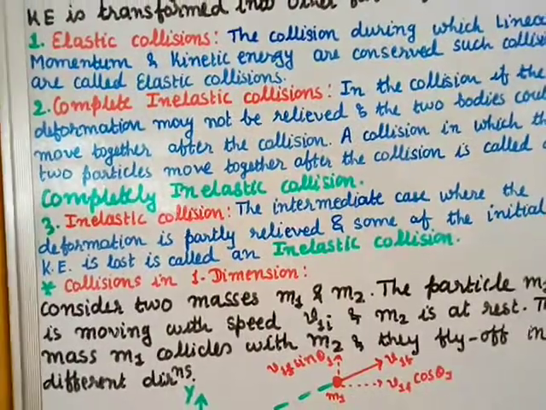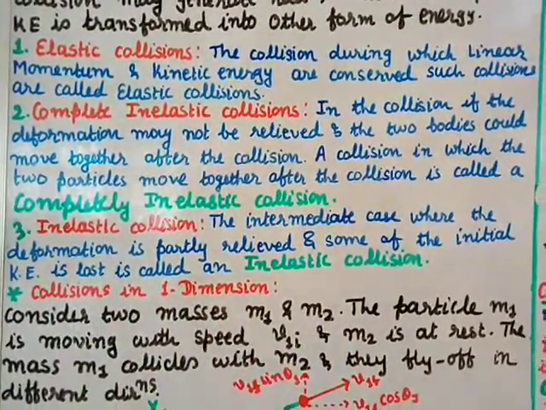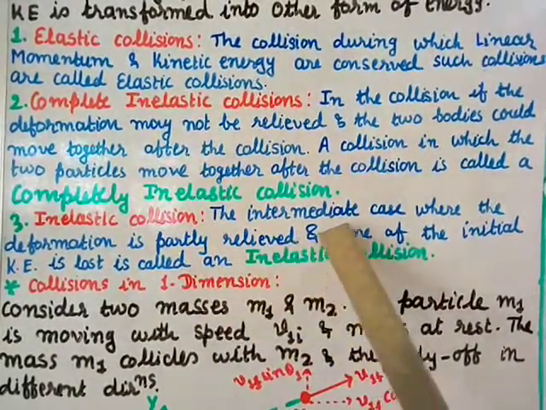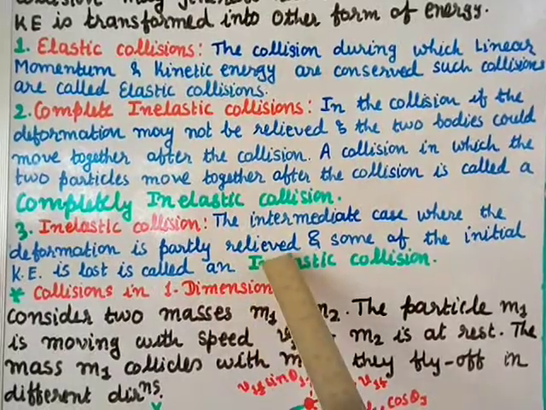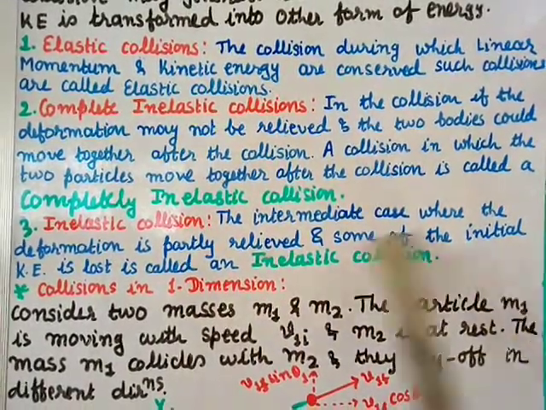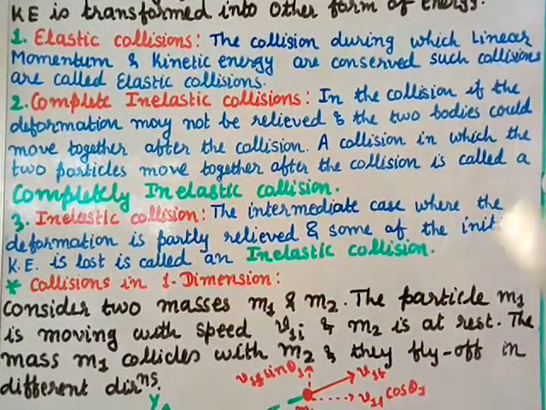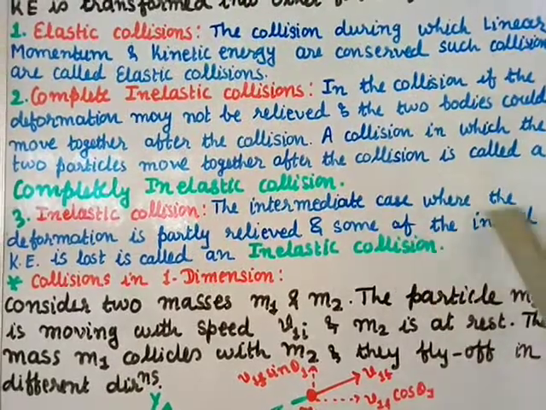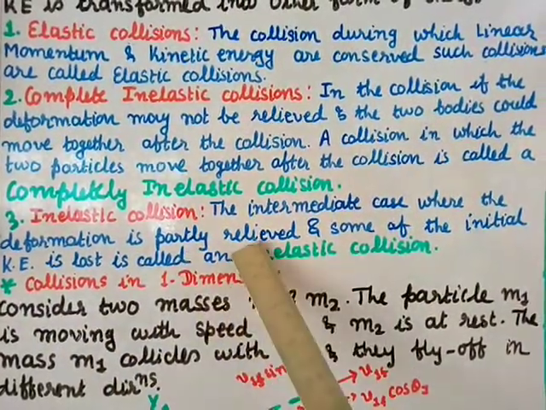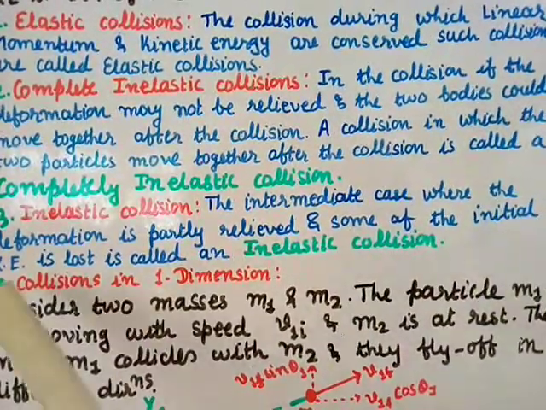Next, the third one is inelastic collision. This was completely inelastic, now this is inelastic collision. The intermediate case where the deformation is partly relieved and some of the initial kinetic energy is lost is called an inelastic collision. So this is the in-between case, where the deformation is partly relieved and some of the initial kinetic energy is lost.